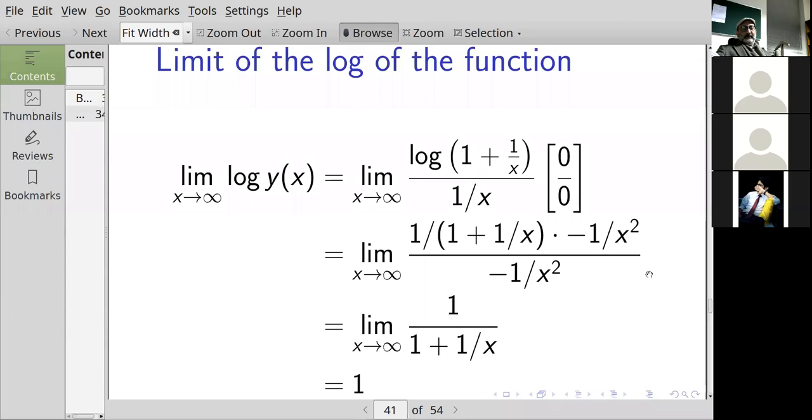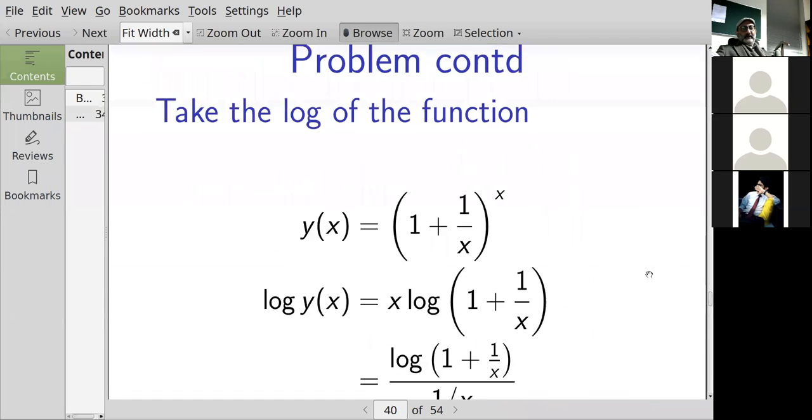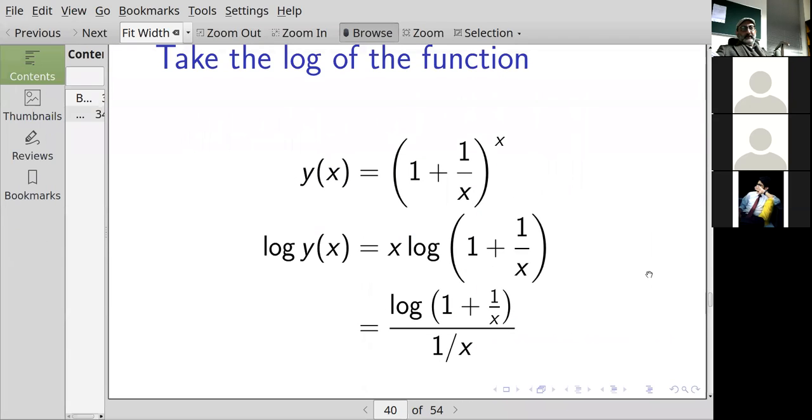And sir, the second question is, if we move back to the original expression, 1 plus 1 over x to the x, and we put the limit as x approaches infinity, then 1 over x becomes 0, and 1 to the power of anything is equal to 1.